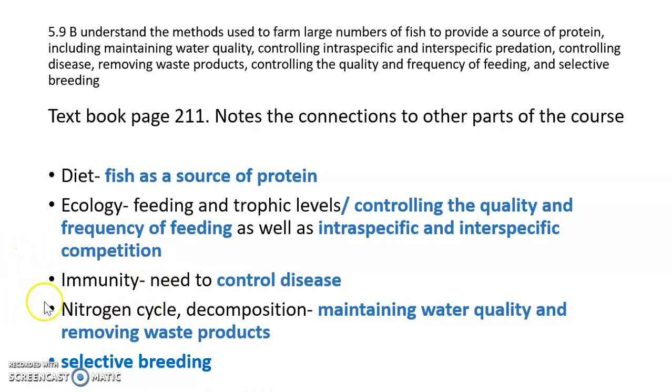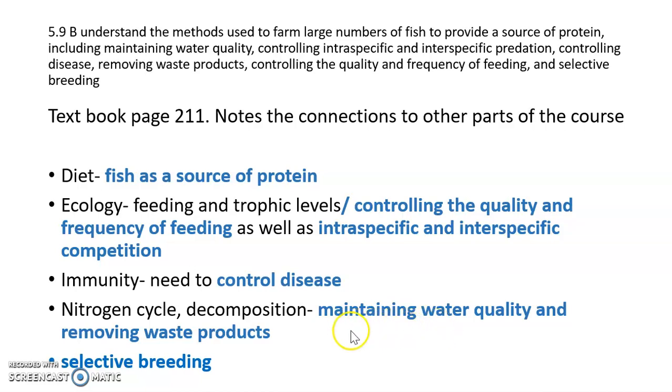I want us to think about what we met with the blood system and the idea that our white blood cells will allow us to produce antibodies against antigens to control disease in our body. We need to understand this in terms of the fish because we want the fish to be free of disease. We also need to think about the nitrogen cycle and in particular about decomposition, because fish are going to produce waste, egested waste material can undergo decomposition and that can become very toxic if it's allowed to stay in the environment.